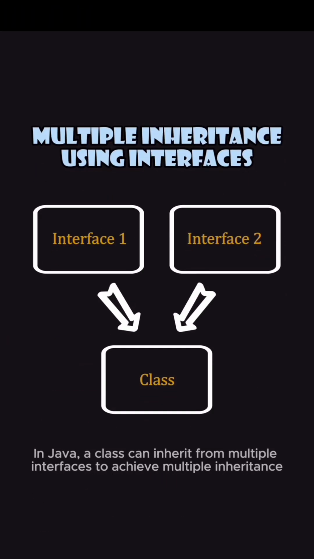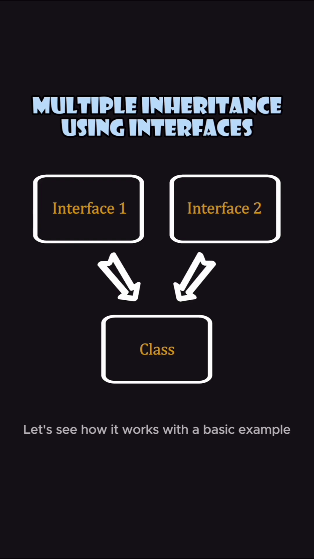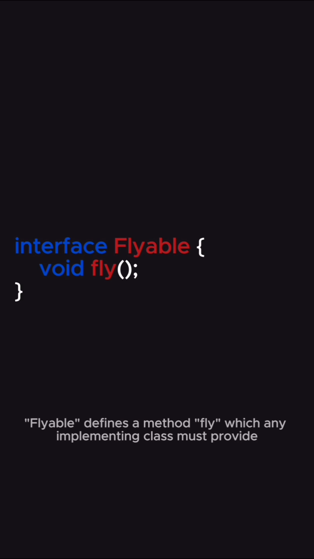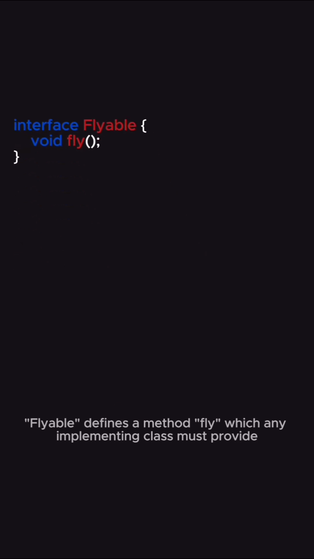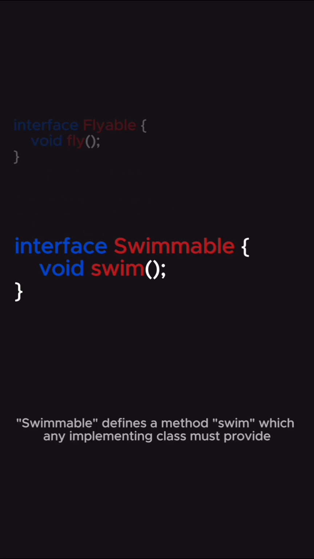In Java, a class can inherit from multiple interfaces to achieve multiple inheritance. Let's see how it works with a basic example. Here's our first interface, Flyable. Flyable defines a method fly which any implementing class must provide. Next, we have the Swimmable interface. Swimmable defines a method swim which any implementing class must provide.